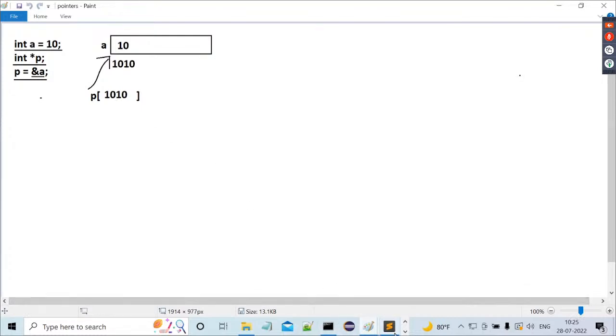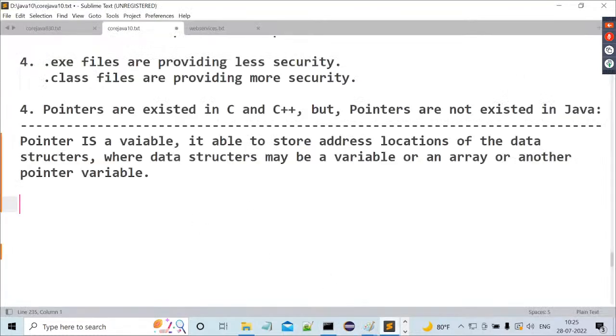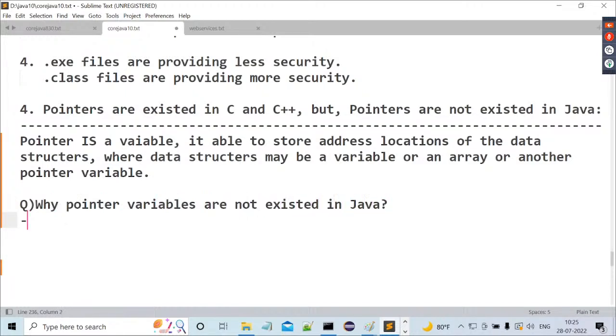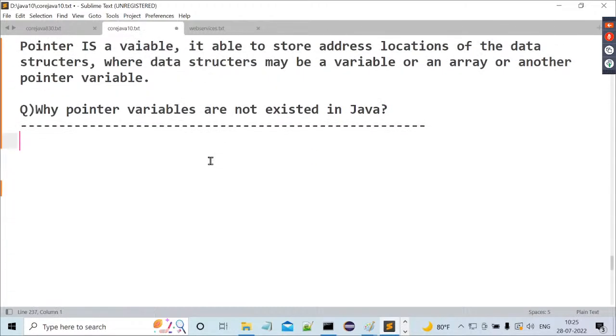Next, we have a question: why are pointer variables not existing in Java? Yesterday I gave some reasons for it clearly. Now tell me the answer. What is the first reason?